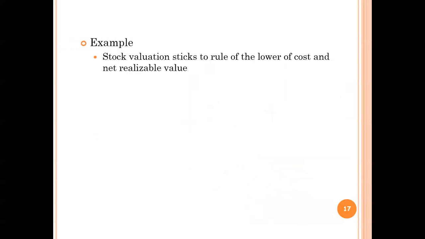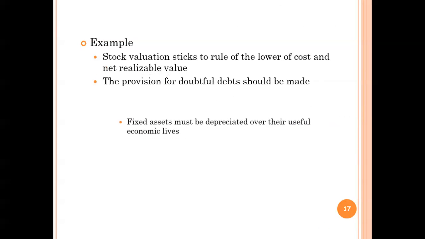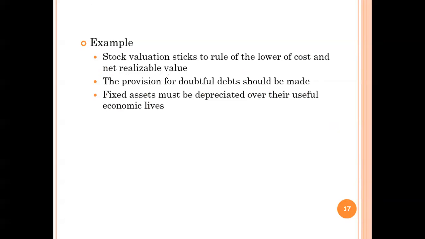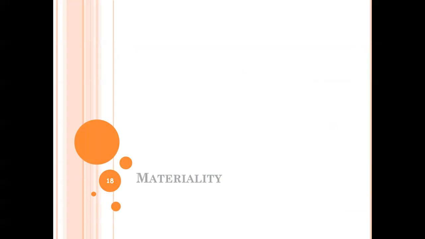The best example is stock valuation, at lower of cost and net realizable value. Provision for doubtful debts we can make because bad debts may be future losses. And fixed assets must be depreciated over the useful life. Then the other concept I need you to understand is materiality. What do you mean by materiality?